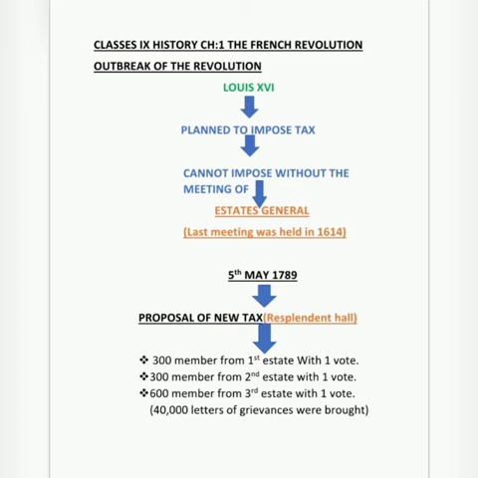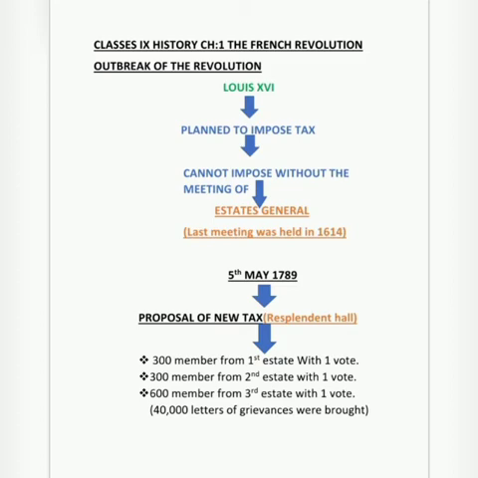And not every person from the third state was allowed to be in the assembly. Many people like peasants, women, and artisans were not allowed to be present in the meeting of the States General.